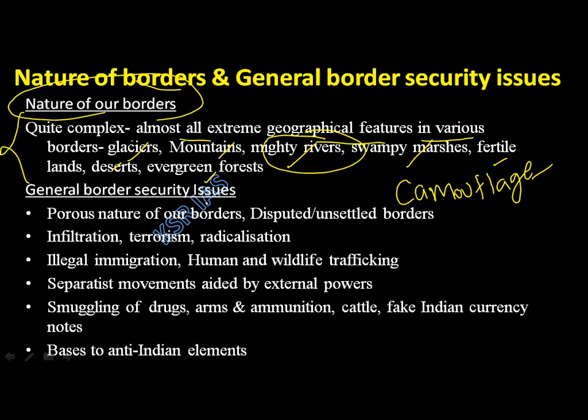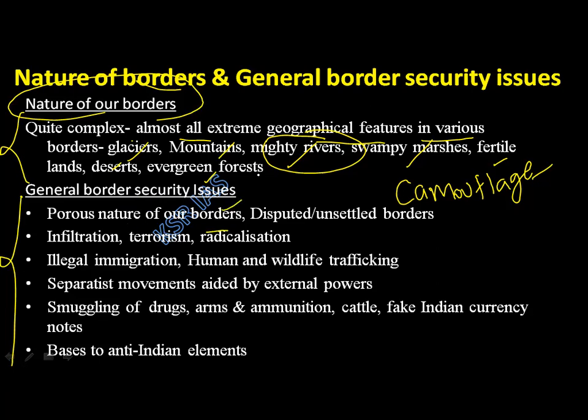Next, general border security issues. We have many different issues with different countries, like terrorism with Pakistan. We don't have the issue of terrorism with Nepal and Bhutan. But I have given here general border security issues. What are the issues that we have with all the countries? The porous nature of our borders.